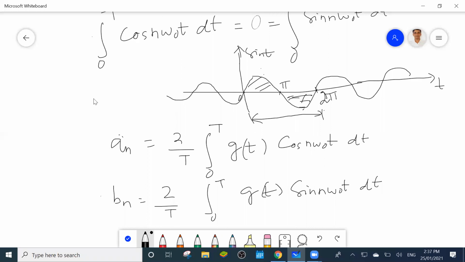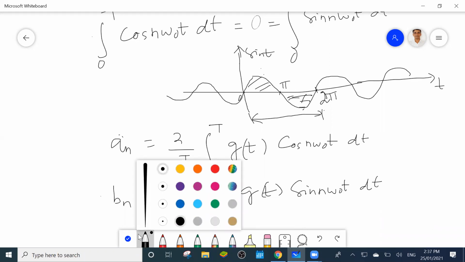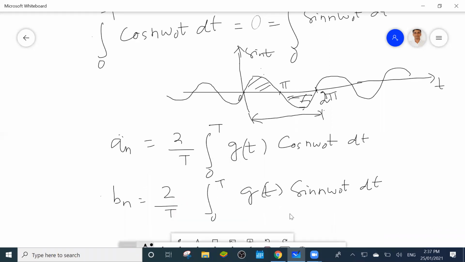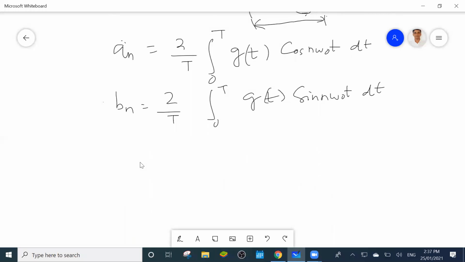This is not required for DCT, but you have to remember the formulas for easy integration. Suppose one cos and another cos are multiplied, then what will be the integration value? Suppose I want to know the integration from 0 to T, where both are cos terms.